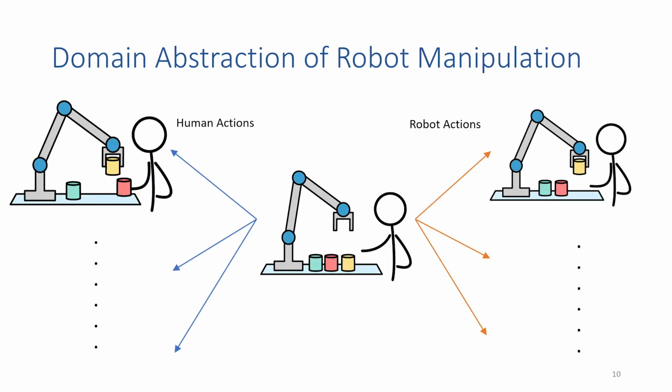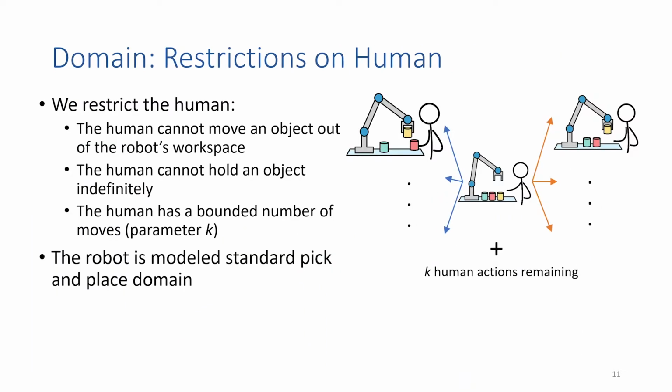The second element was the domain abstraction. So here basically we have states, and we look at how the states can evolve. And this can be the result of either agent, the robot agent or the human agent, taking actions. So you can think of these agents as players in a two-player game.